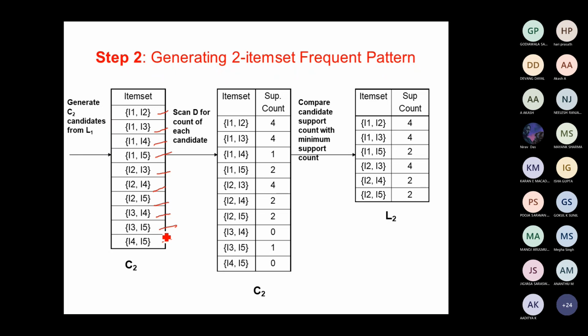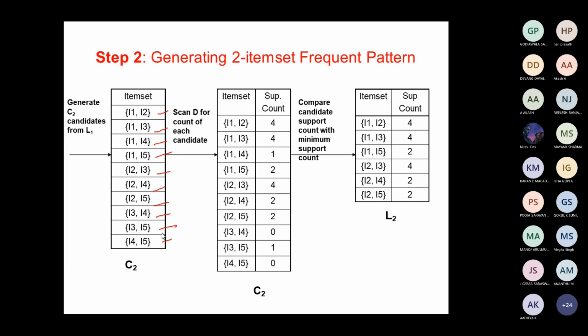It should not be like I1, I1, I2, I2. That is not a distinct set. You take the two item set which is distinct. Two item sets should be distinct.